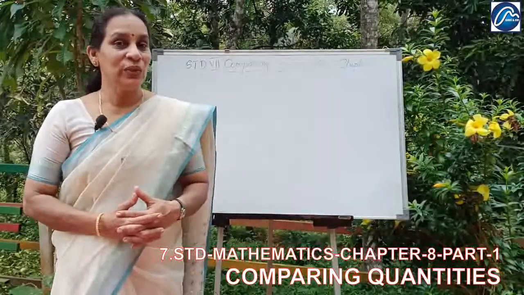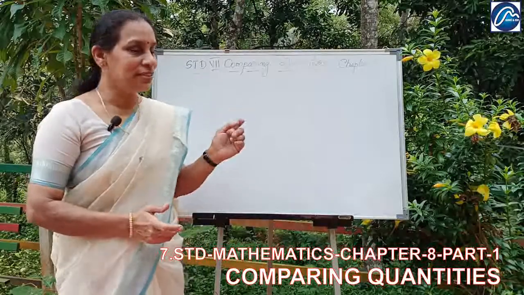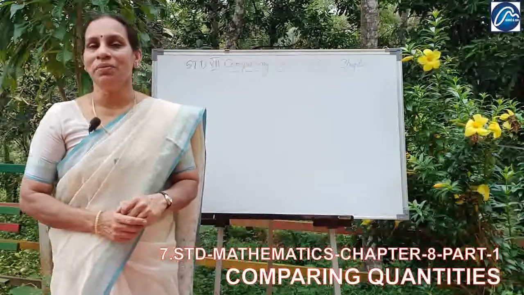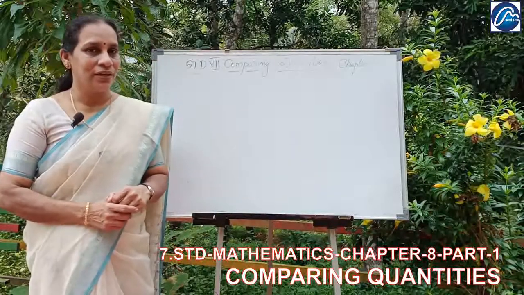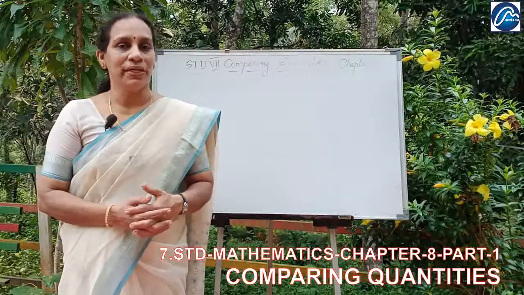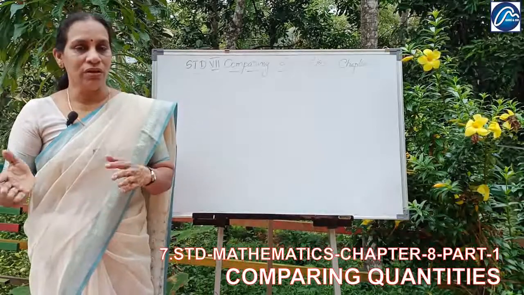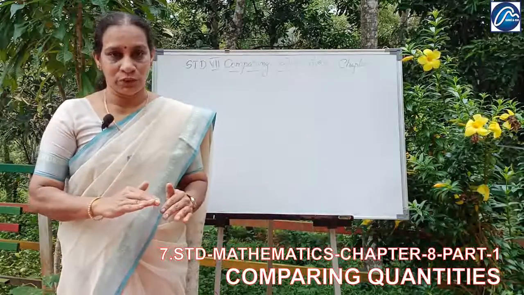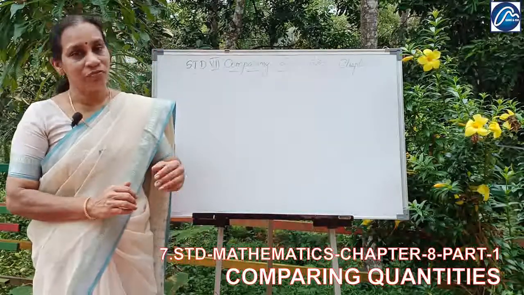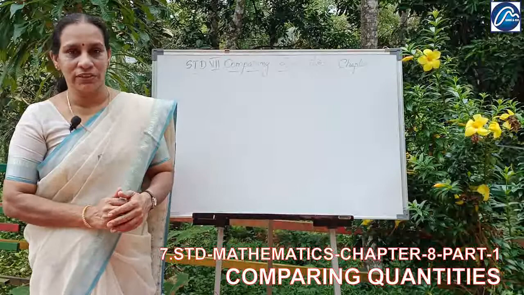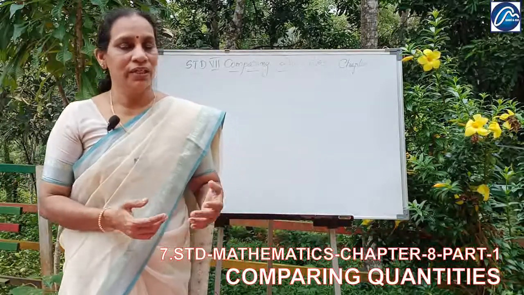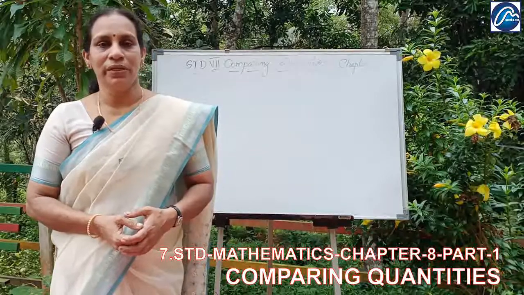We can have the new lesson of your textbook, chapter 8, comparing quantities. So, what is meant by comparison? We are comparing two things together. Two things, that is comparison. One is tall, the other one is short. Like that, you have learned comparison from the smaller classes onwards. Here we are doing much bigger things, or we are learning more about comparing quantities.